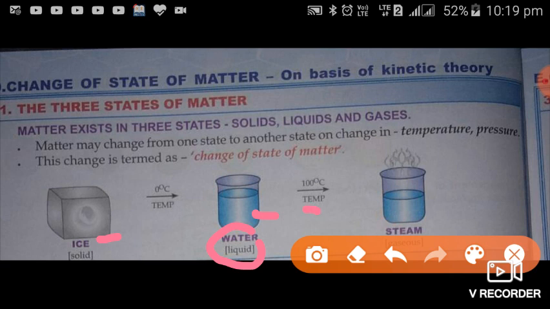Steam and vapor have a very important difference. That difference is very simple. Steam is used for the gaseous state under high temperature, and the term vapor can be used for normal temperature.